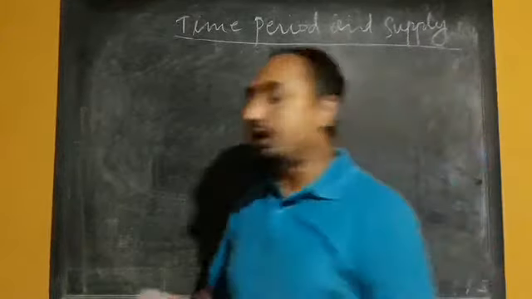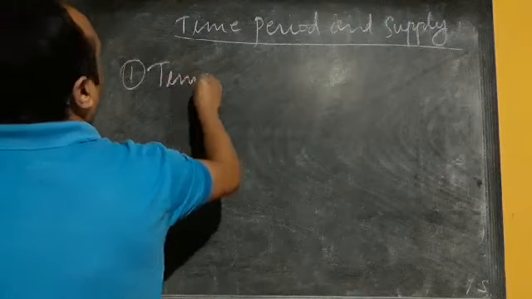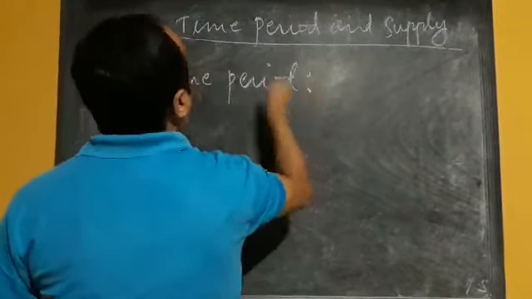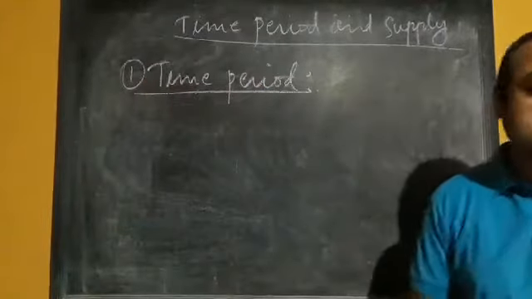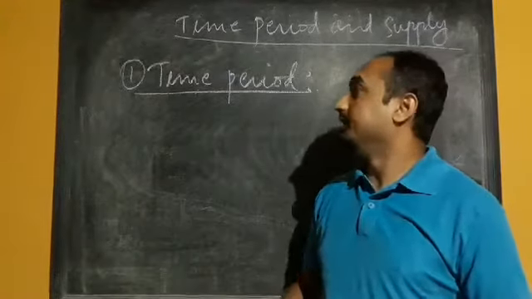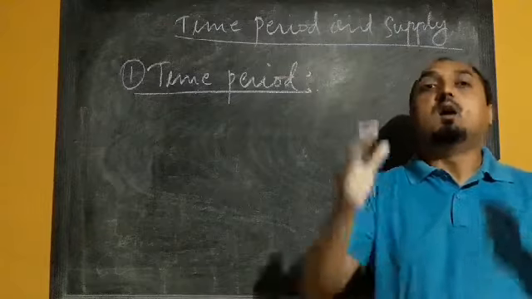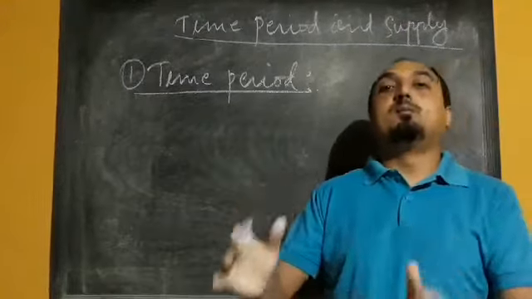So first, let's consider the market period. Now this is a very short period in which the supply of commodity will remain fixed.